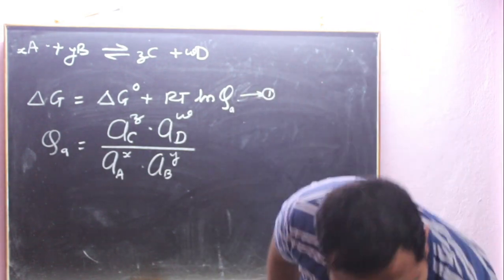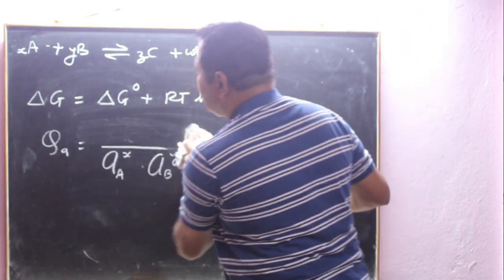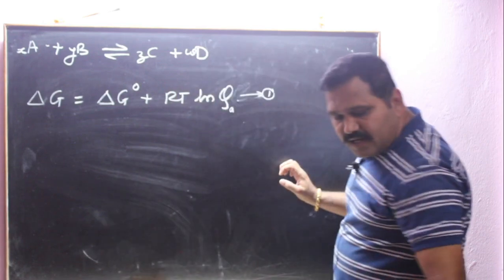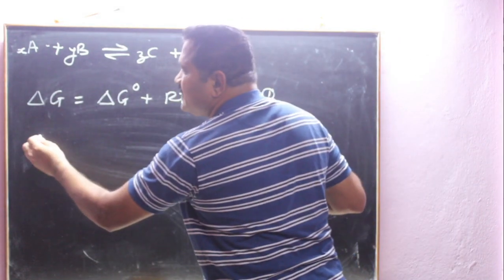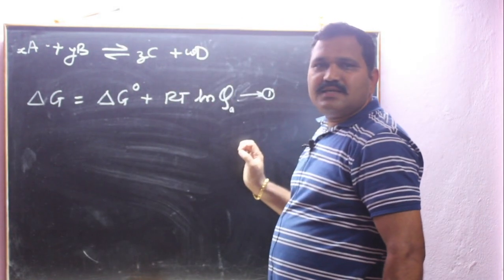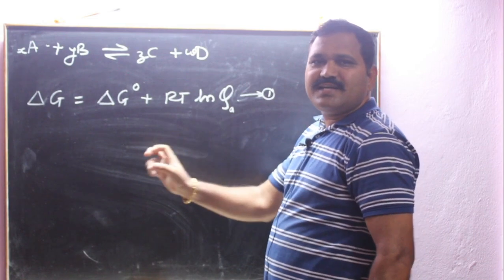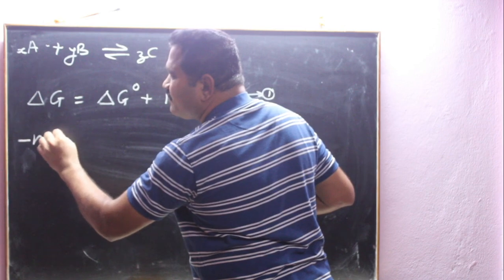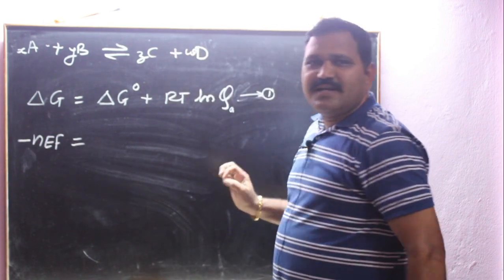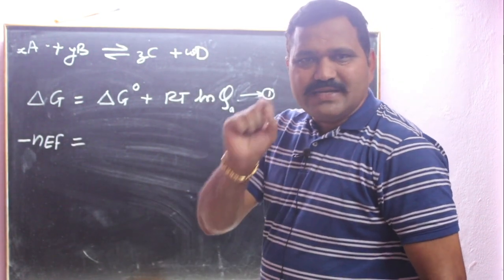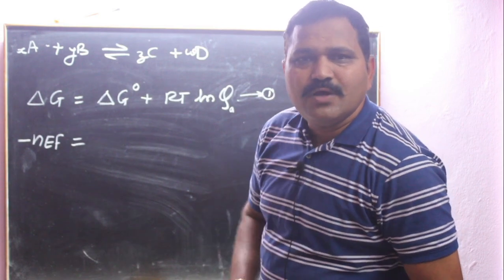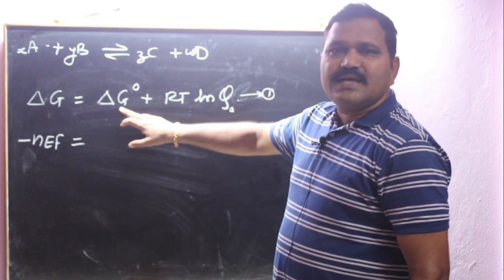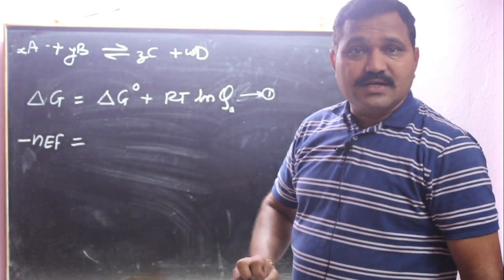Now again we know delta G. What is the value of delta G? Already we have seen delta G is nothing but minus NEF. Delta G is equal to minus NEF. Now what is delta G naught under standard condition?